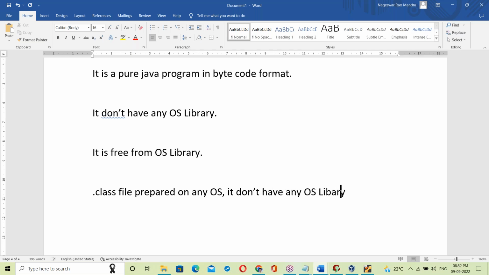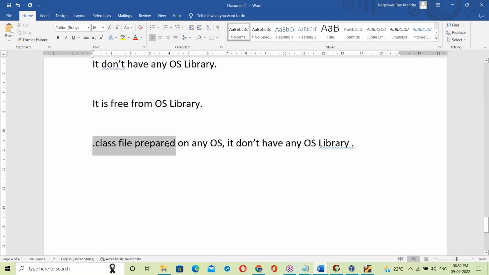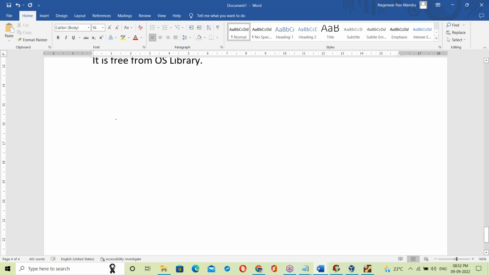You don't have any OS library. Yes, the dot class file is prepared in any way, maybe Windows based or Linux based, but it doesn't have any OS library. That means it is free from OS library. Okay, fine. Now let us see.